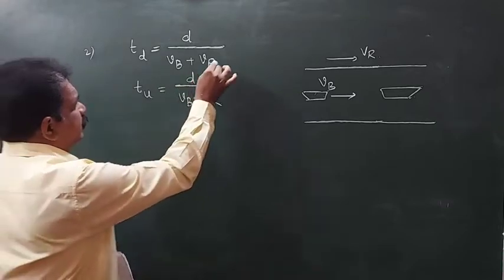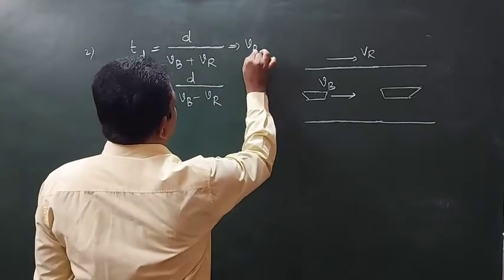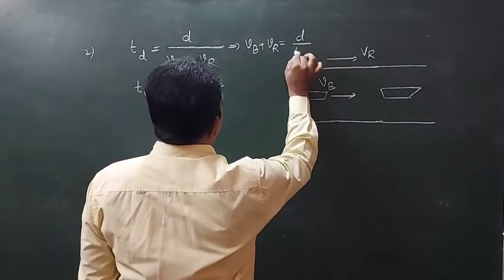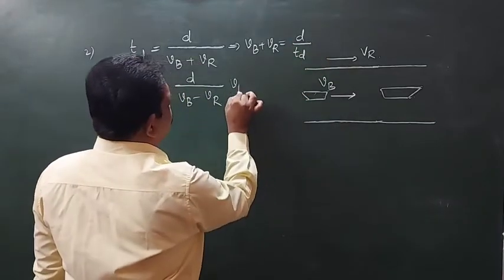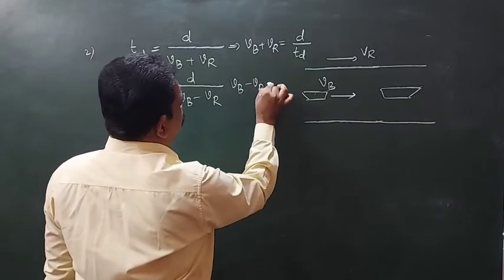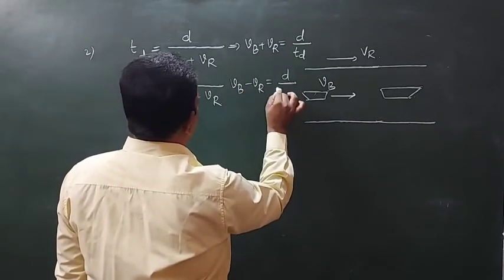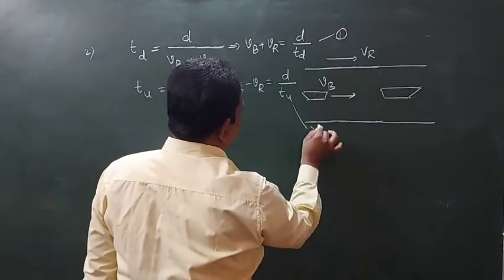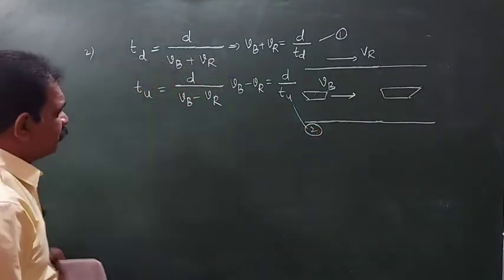We will do it like this. VB plus VR is equal to d by Td. Here VB minus VR is equal to d by Tu. Let it be equation 1 and equation 2.